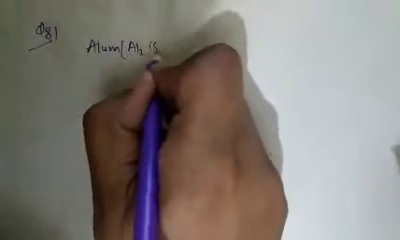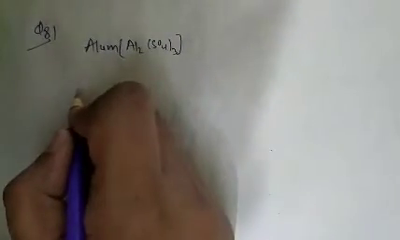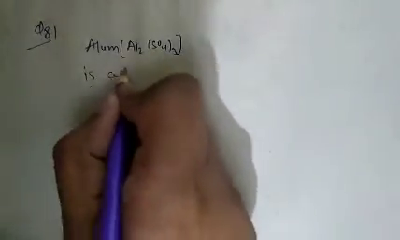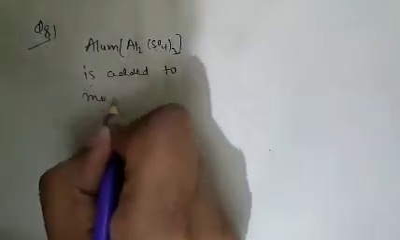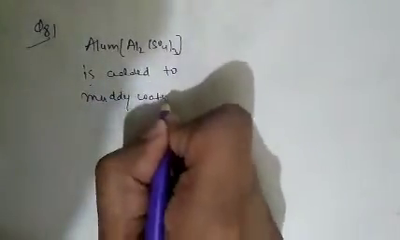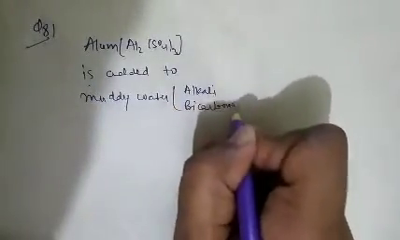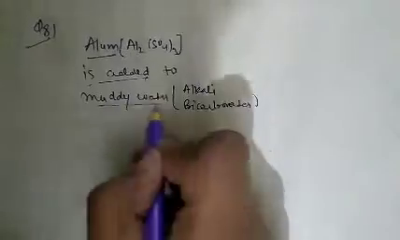See question number 81. Muddy water can be purified through coagulation using alum. As we know, alum is basically aluminium sulfate. Alum is added to muddy water. Muddy water basically contains alkali like bicarbonates.